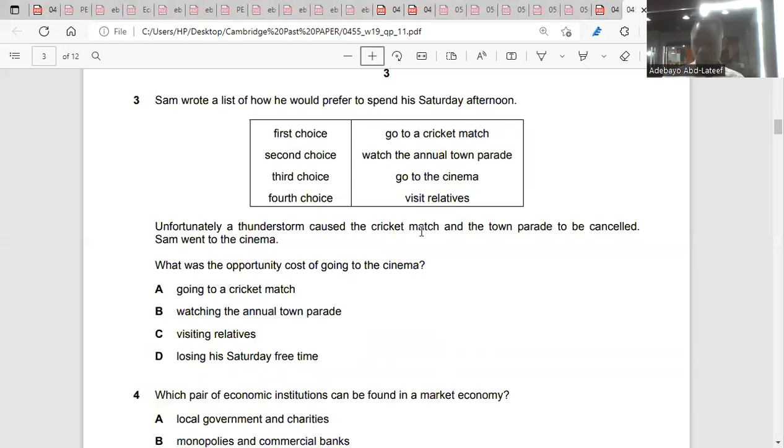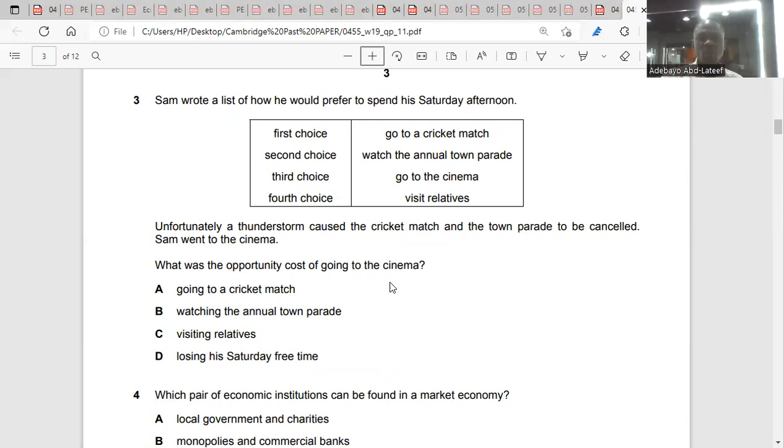So now the question says, unfortunately, a thunderstorm. What does thunderstorm mean? Unfortunately, a thunderstorm caused the cricket match and the town parade to be cancelled. So the cricket match is cancelled. The town parade is cancelled. Yes, yes. Wait a minute.